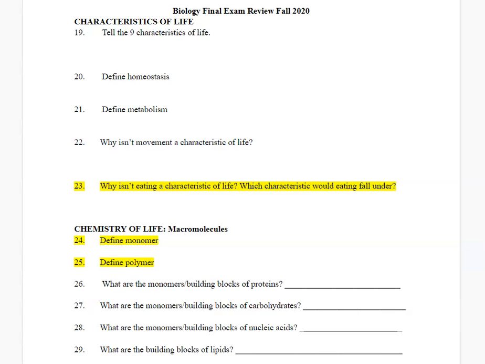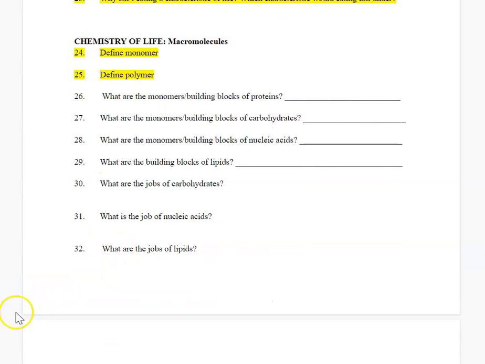Now let's move on to chemistry. So first we've got macromolecules. Define a monomer. Now, macromolecules are large molecules, so a monomer is a single, that's what mono means, one, building block. So monomer is a single building block. A polymer is a long chain of many monomers.